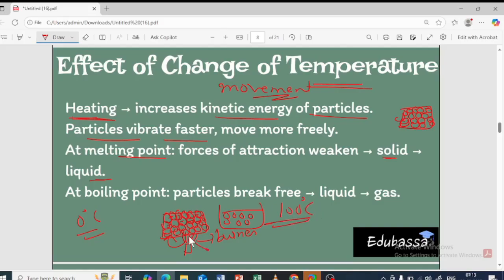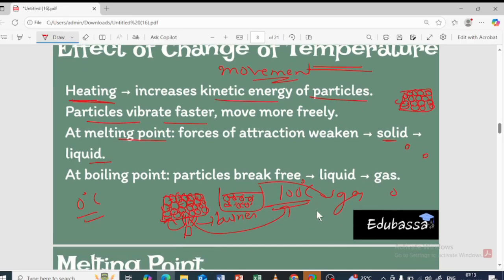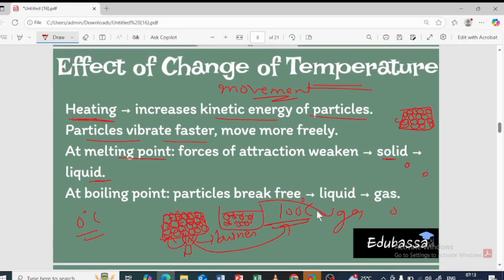Because now again the heat energy is used to break the force of attraction here, weaken the force of attraction here, and hence the liquid will turn to what? The gas, more far away from each other. It is going to turn into the gas, right? Yes, this is what it is going to take place. This is the effect of change of the temperature.